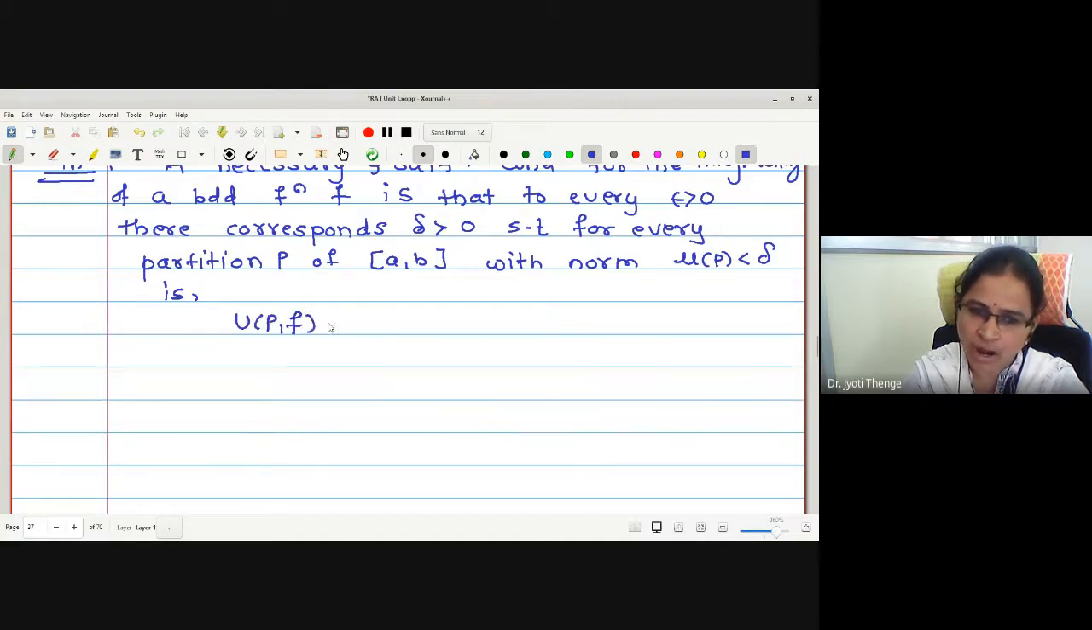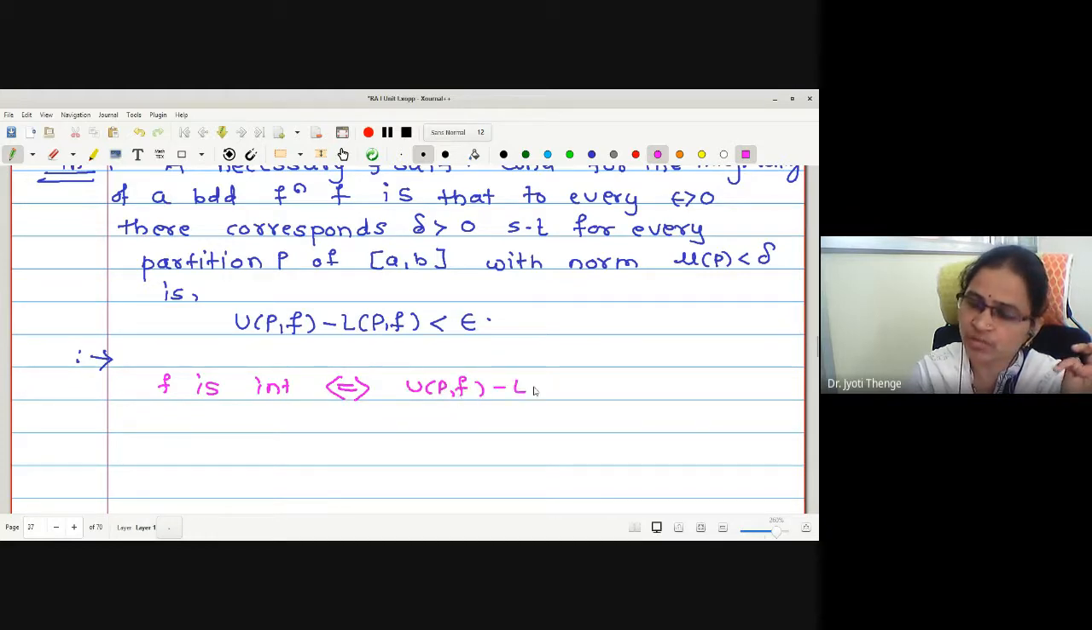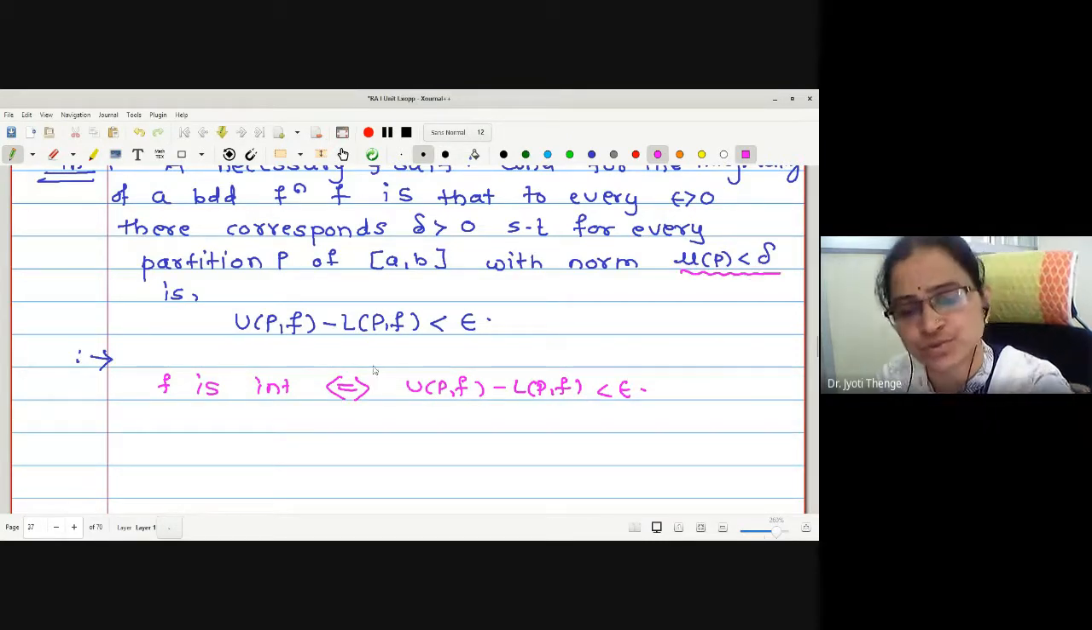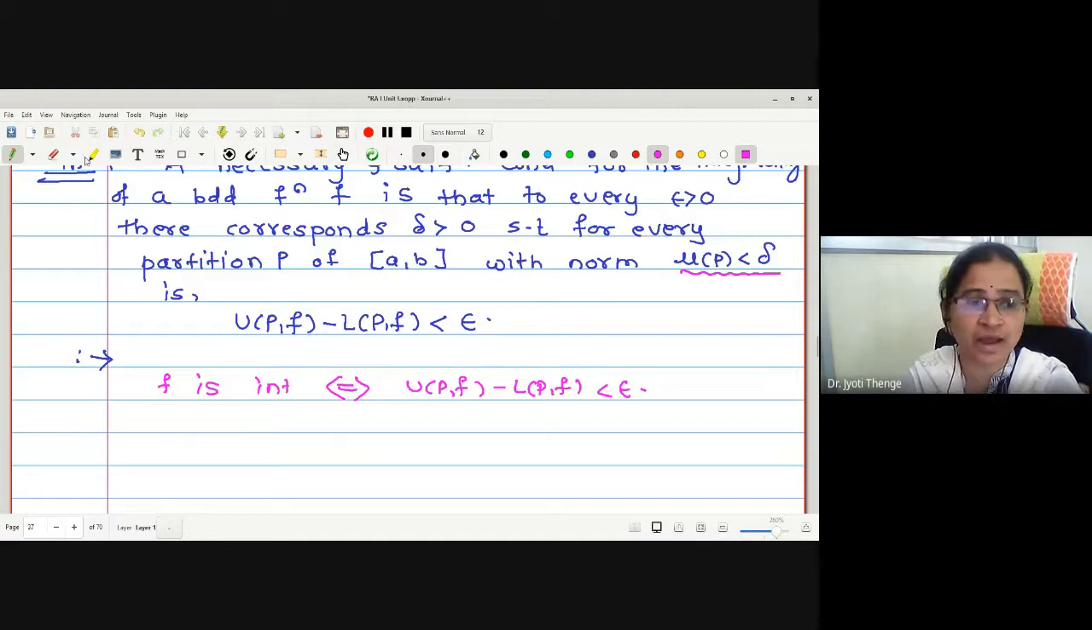UPF minus LPF less than epsilon. This is what the condition is. What we were saying simply is that f is integrable if and only if this condition is true: UPF minus LPF less than epsilon. But for which partitions? For the partitions whose norm is less than delta.